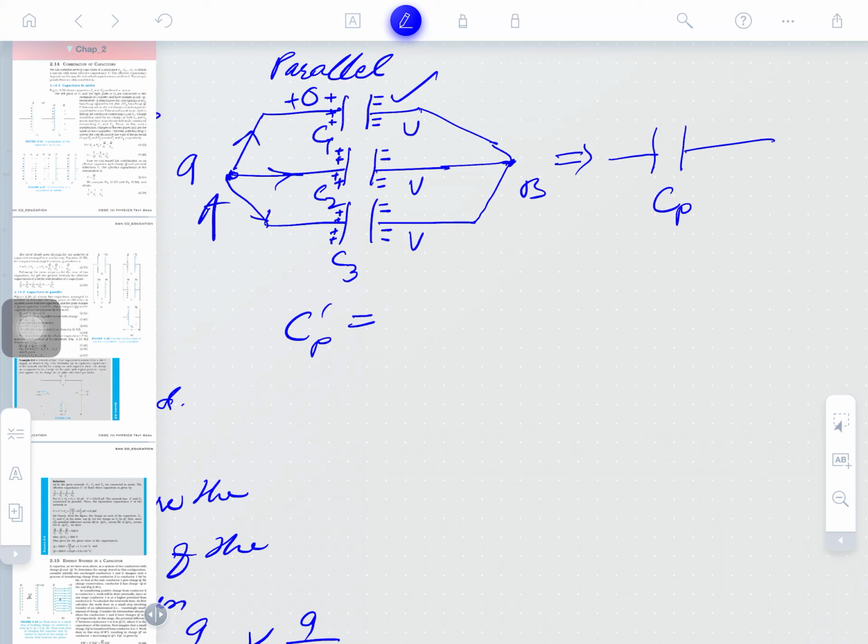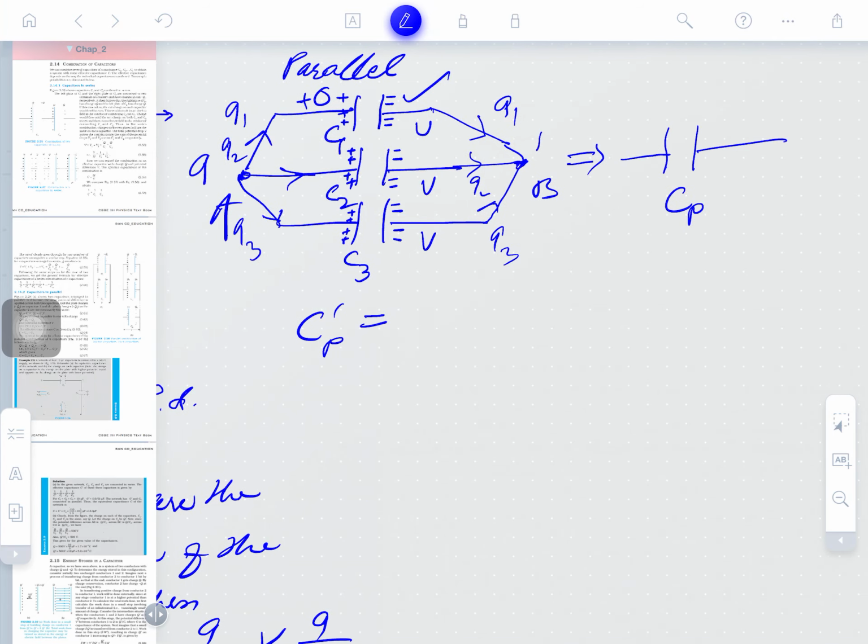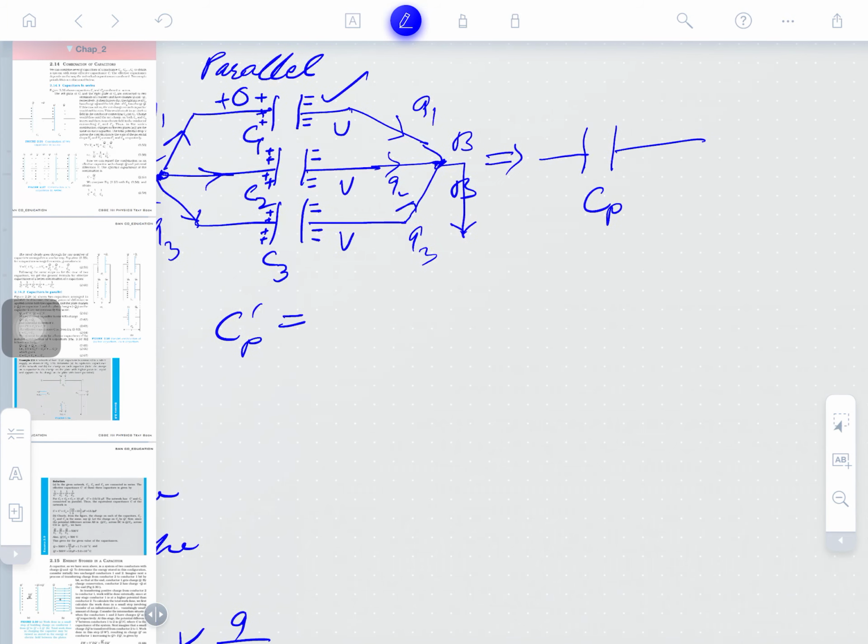So, what about the Q charge just going here? At the junction, Q1, Q2 or Q3 means they will demand different charges. The Q1 charge is passing through this line, obviously. So, it will receive Q1 charge, it will receive Q2 charge; charge can never be created nor destroyed. So, charge will get summed at point B here and will be delivered to that. Okay, so we can speak here of Cp.